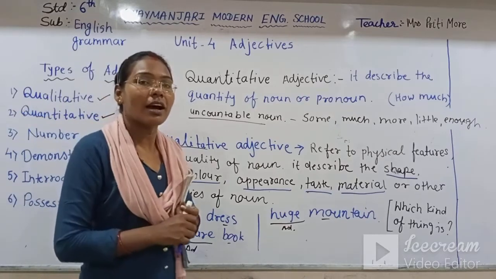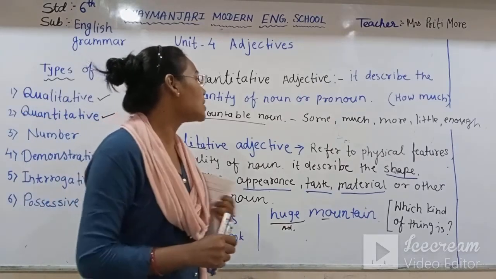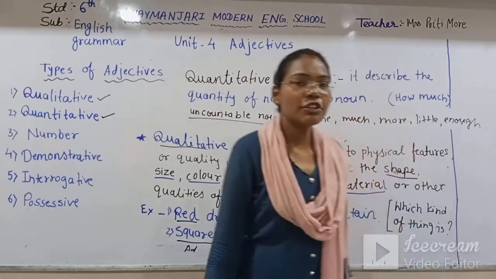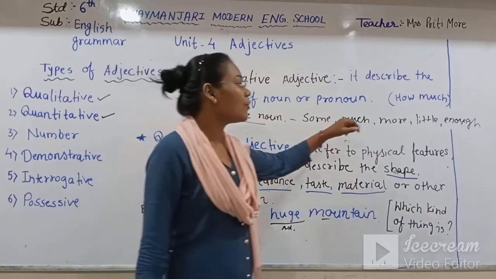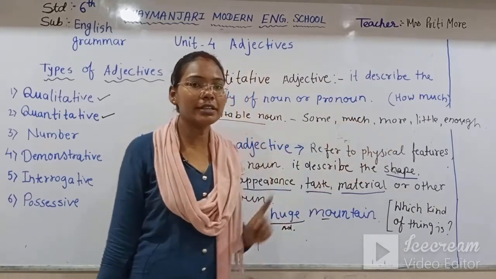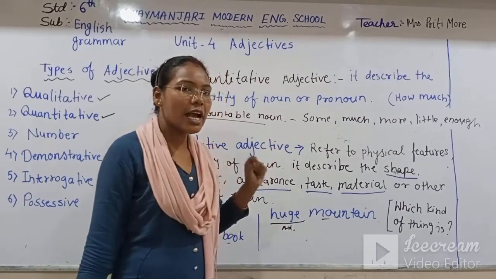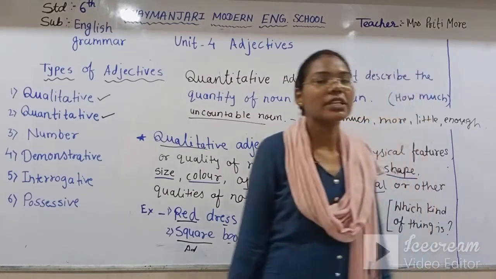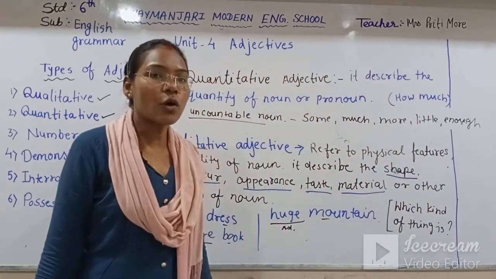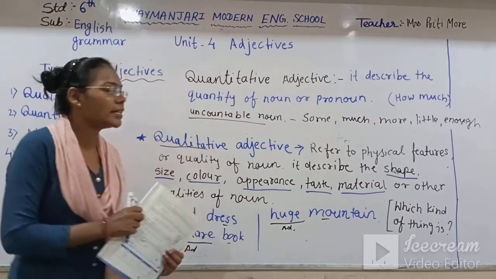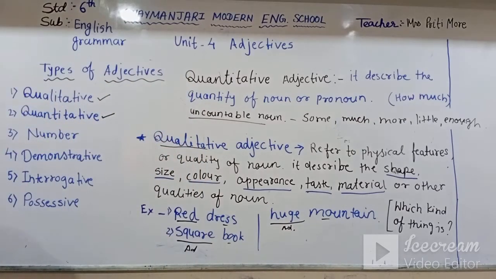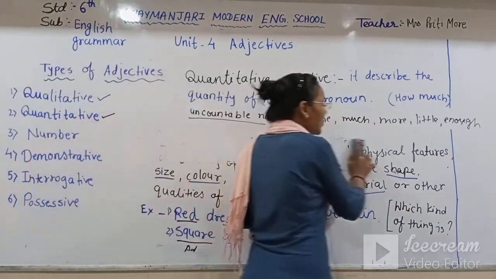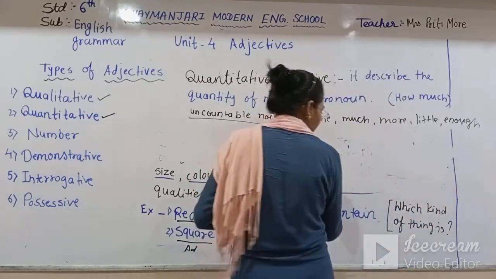And it would be with uncountable nouns like some, much, more, little, enough. If you can see such words in the sentence, these words are quantitative adjectives. The words again I repeat: some, much, more, little, enough. These words tell us the quantity of the noun. So I hope you have written all this. Now let's see the example of quantitative adjectives.